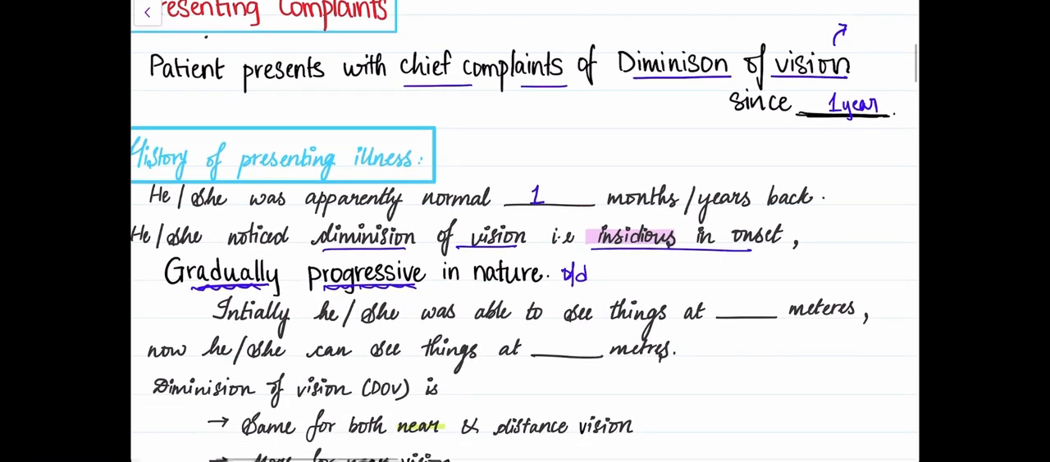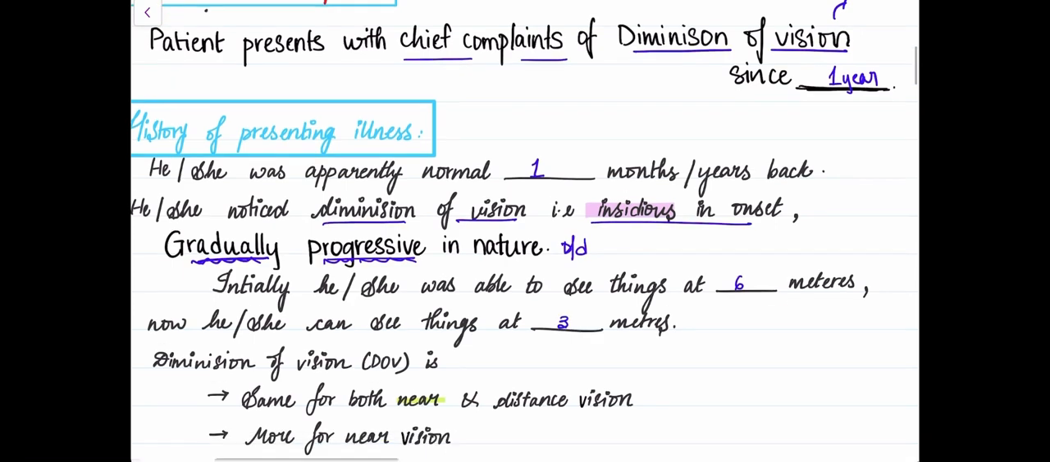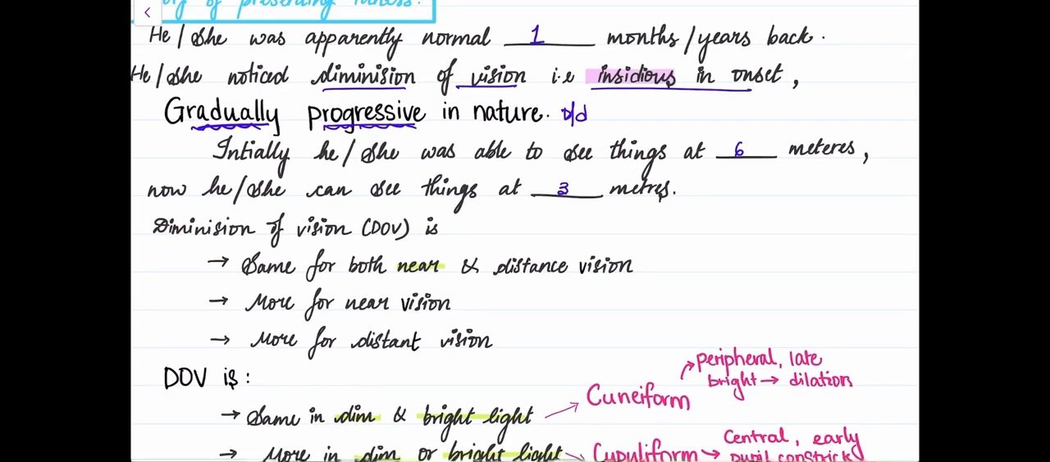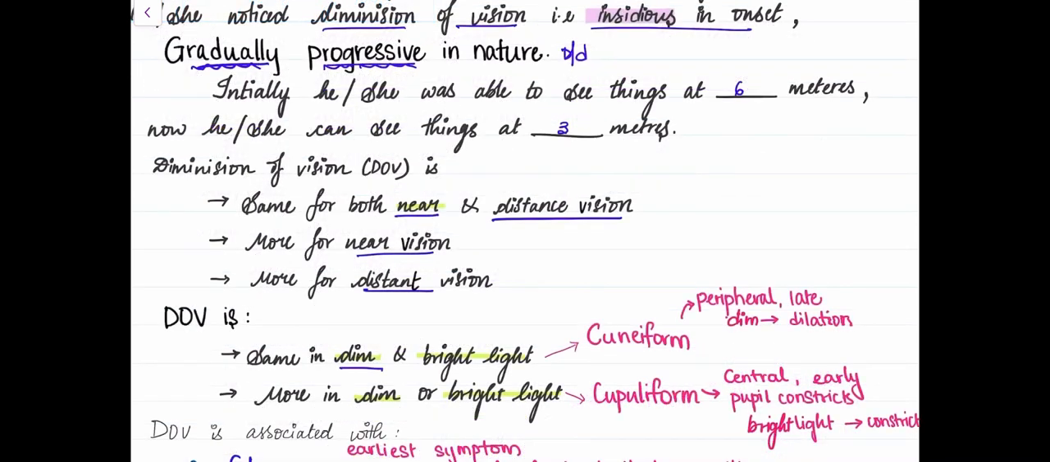And then we say that initially she was able to see things at dash meters. Suppose she was able to see approximately 6 meters, something like that, and now she's seeing things at, say, a shorter distance. This determines the visual acuity, like how much it is reduced. It gives us a vague idea of the diminution of vision. Then we find out if the diminution of vision is the same for near vision and distant vision, or if it is more in near vision or distant vision.